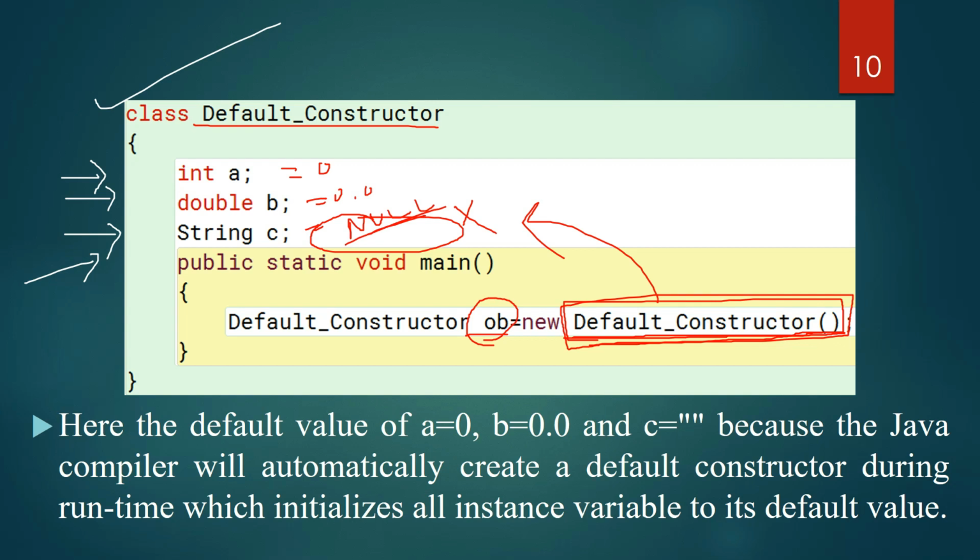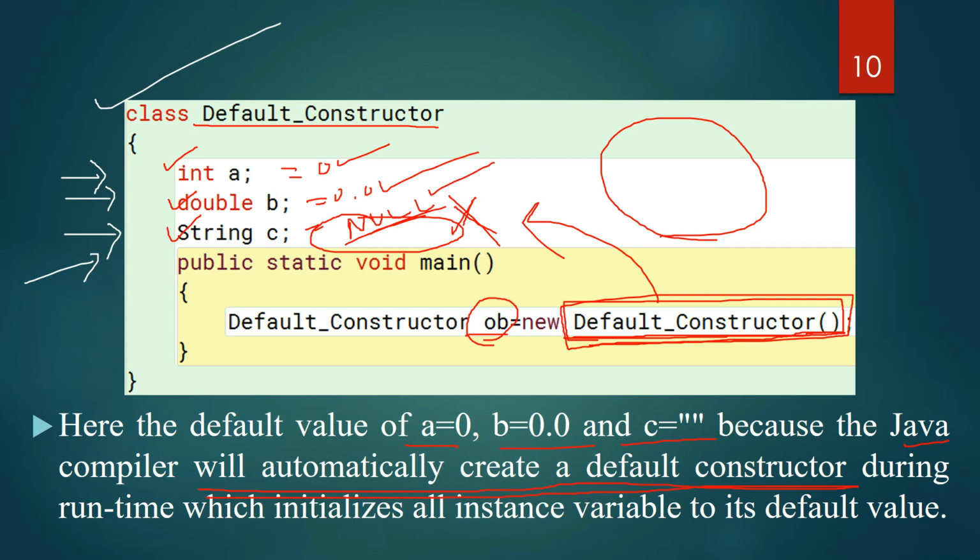Here the default value of a is 0, b is 0.0 and c is null, because the Java compiler will automatically create a default constructor. Please be very careful. Why will it automatically create a default constructor? Because no constructor exists here, and if no constructor exists, we have to give some value to a, b and c, isn't it? So this value will be given to a, b and c with the help of the default constructor. The compiler will automatically create the default constructor, and a will have the value 0, b will have 0.0 and c will have null.